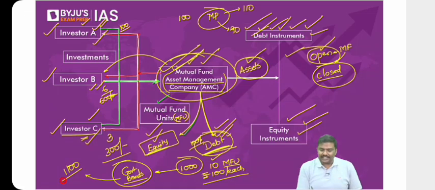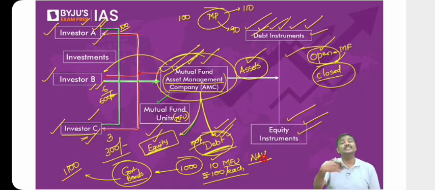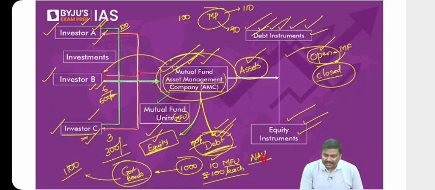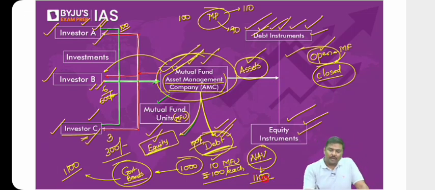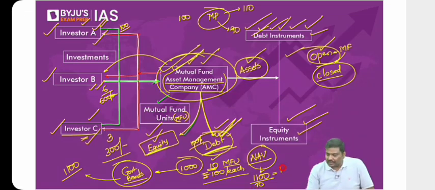Now you tell me the net asset value. They will use a term called NAV. NAV refers to net asset value. So the net asset value right now will be how much? 1,100. All of you agree? It is 1,100. And how many mutual fund units are there? 10 mutual fund units are there. So what is the value per unit of the mutual fund? Per unit of the mutual fund is 110 rupees.